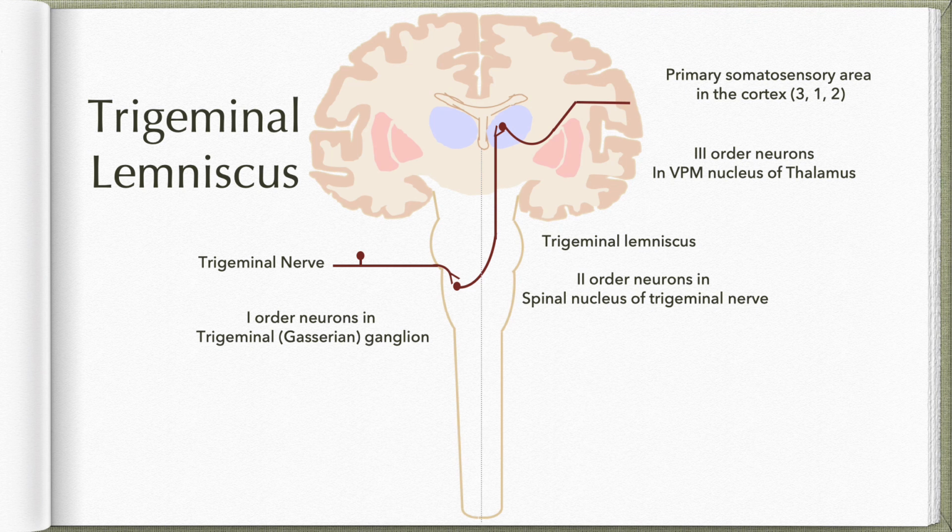Now, pain fibers from the head region may also accompany facial, glossopharyngeal or vagus nerves, and they will also relay in the same spinal nucleus of the trigeminal nerve. Therefore, they have the same pathway to convey the information to the cerebral cortex. The only difference is their first order neurons will be located in the geniculate ganglion or the superior ganglia of the glossopharyngeal and vagus nerves.